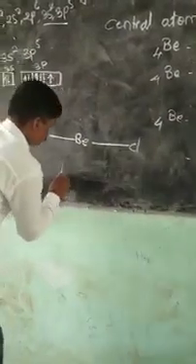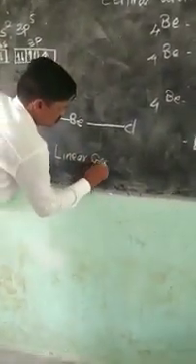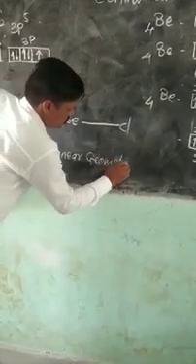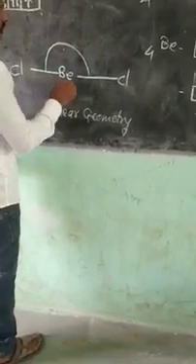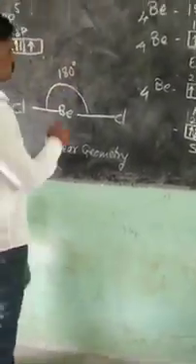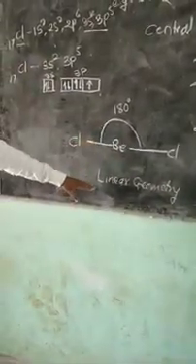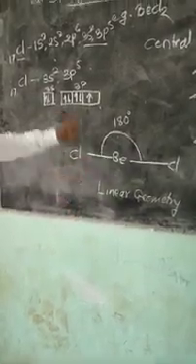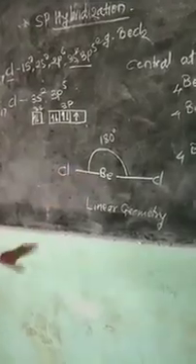The structure is linear. The geometry is linear, and the bond angle between chlorine, beryllium and chlorine is 180 degrees. So the geometry of sp hybridization is linear.